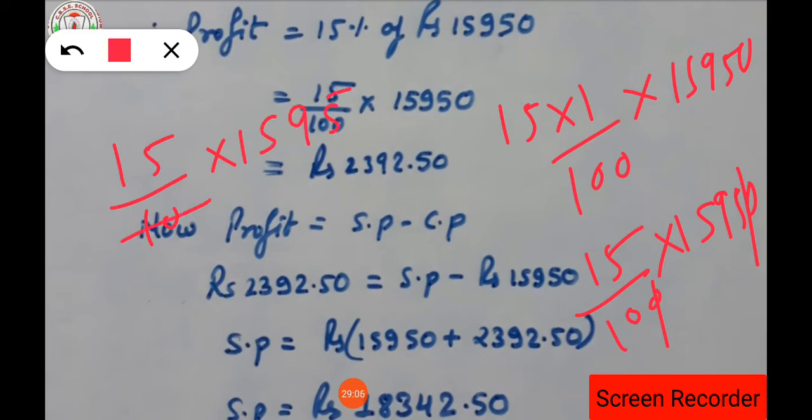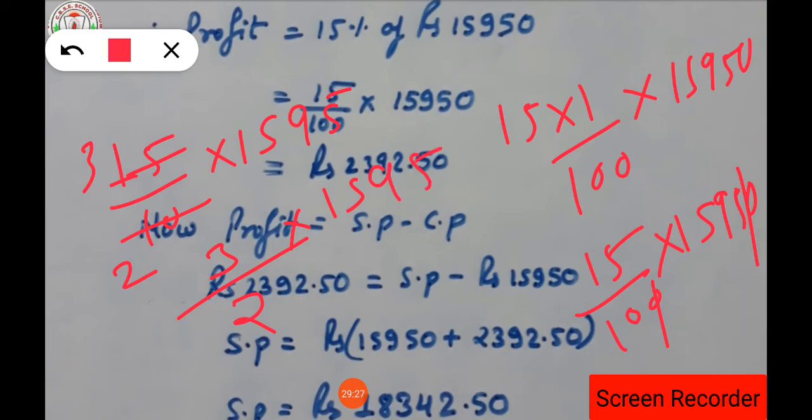Now 10 and 15 again get cancelled by the table of 5 itself. 10 gets cancelled 2 times, and 15 is 3 times. Now the new number left is 3 upon 2 into 1595.